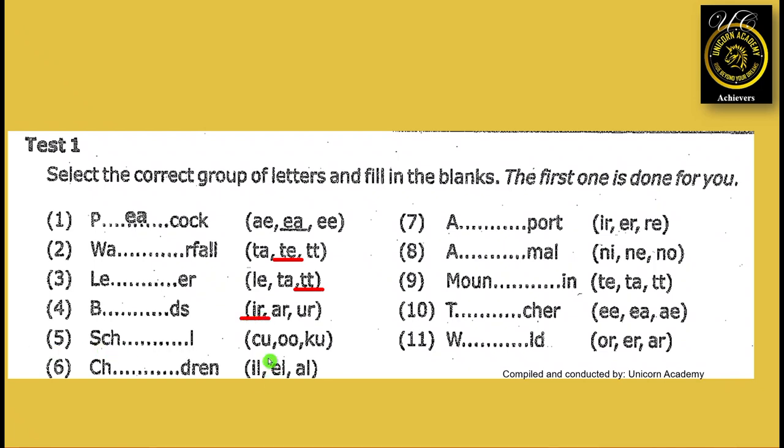Fifth one, school, double O. Children, IL. Number 7, airport, IR. Animal, NI. Mountain, TA. Teacher, EA. And world, OR.